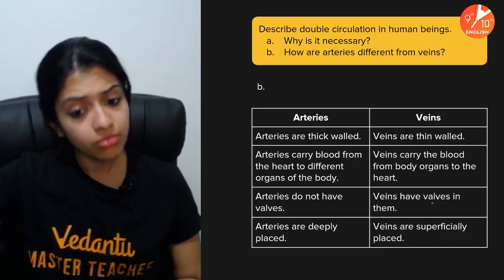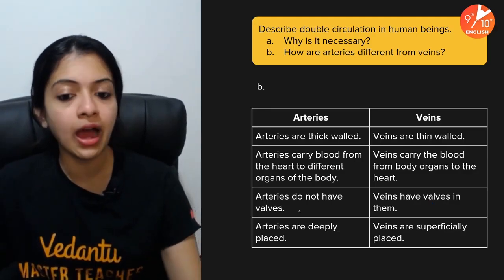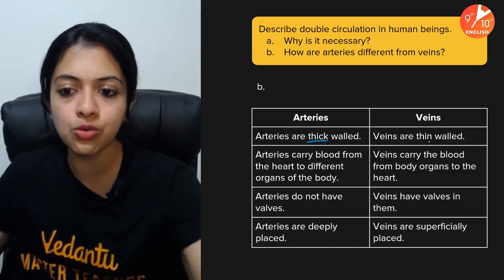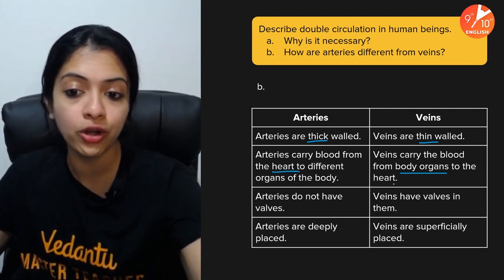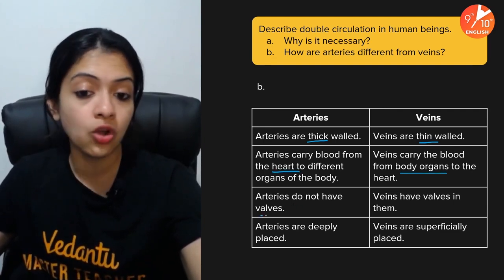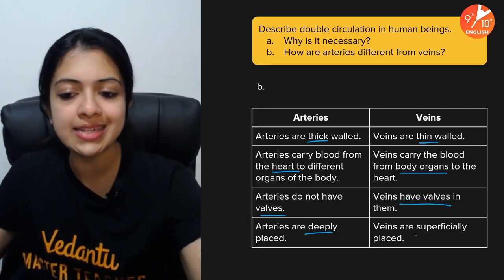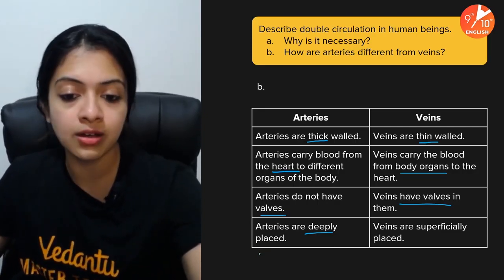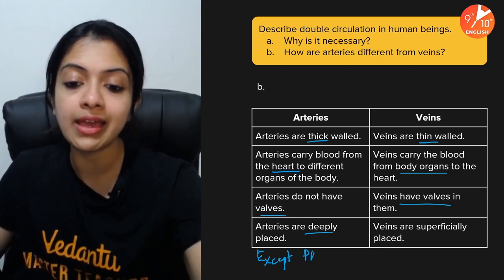Okay, right. So difference between arteries and veins, very important for you to know. And possibly you could also write, carries blood from the heart to the different parts of the body. Okay, so I would say writing about thick walled being thin walled, blood from heart to different parts of the body, from the body organs to the heart. Arteries do not have valves, veins do have valves. Arteries are deeply placed, veins are superficially placed. You could possibly write, except the only exception is the pulmonary artery.